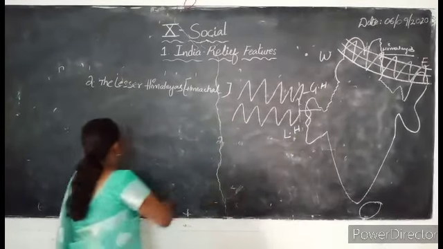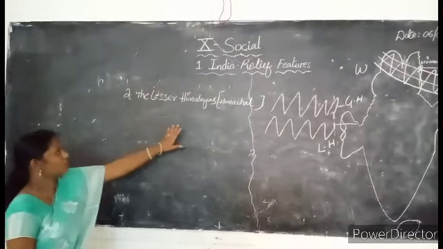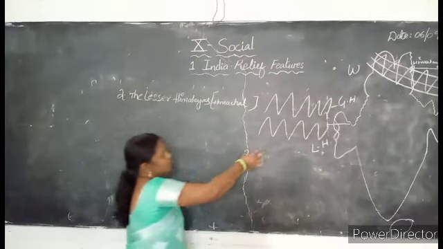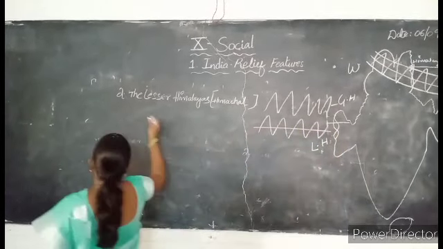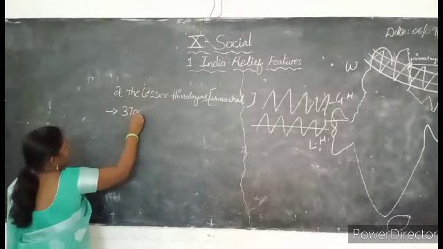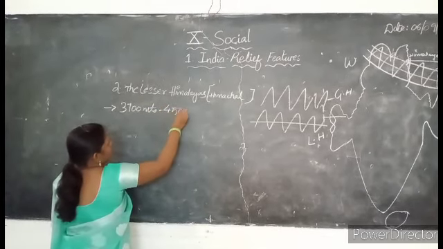So let us look into the Lesser Himalayas. They are also called Himachal. These Lesser Himalayas extend nearly 3,700 meters to 4,500 meters.